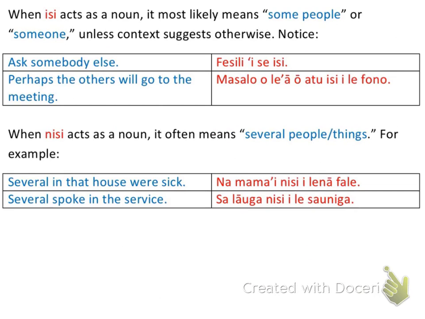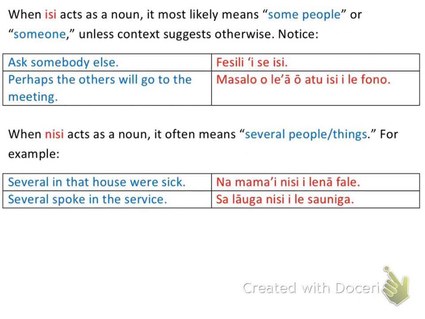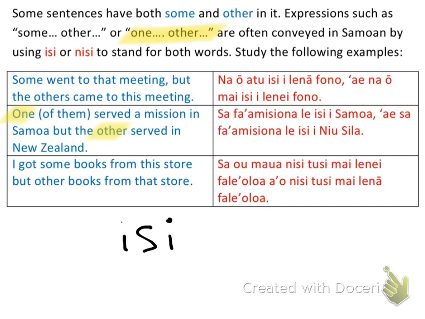And that's just my personal preference, but if you remember e isi back here, well, let's do this. E isi is kind of like some people, but it could also be someone, okay? But when I think of nisi, it's usually several people or things, okay? So when I'm just going to do one and then the other sentence structure, I'm going to use e isi instead of nisi.